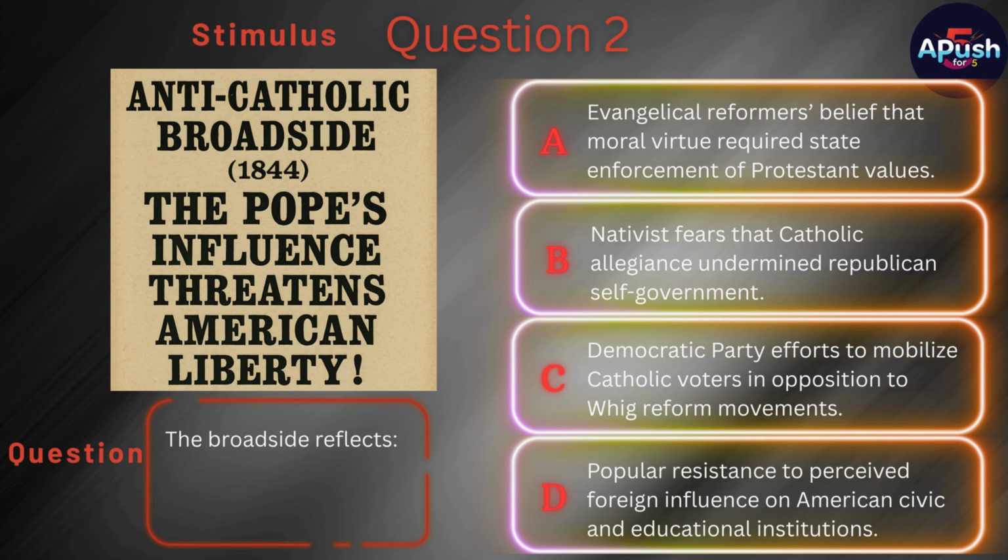B. Nativist fears that Catholic allegiance undermined Republican self-government. C. Democratic Party efforts to mobilize Catholic voters in opposition to Whig reform movements. D. Popular resistance to perceived foreign influence on American civic and educational institutions.